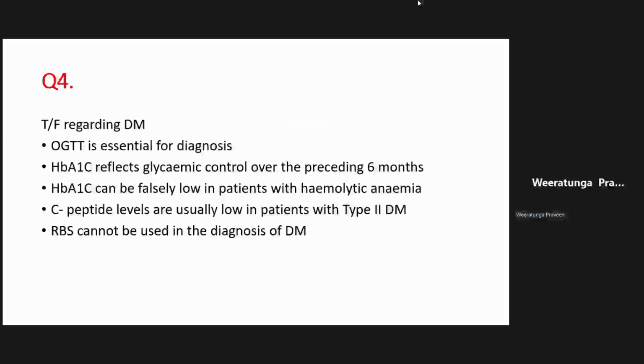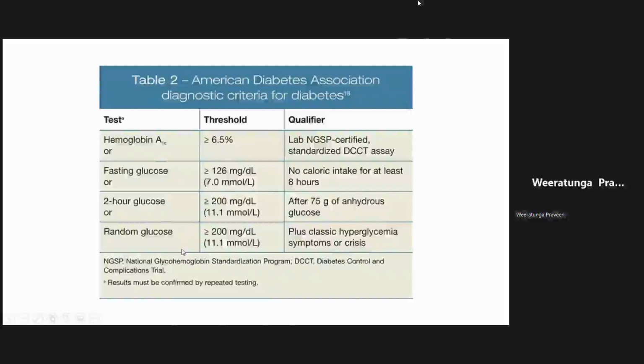Remember that anything that affects the red cell lifespan can also affect the HbA1c, right? Because if the red cell dies earlier, the HbA1c will be lower because it doesn't have enough time to glycosylate, right? Okay. I will send that over. Right. So any questions up to now?